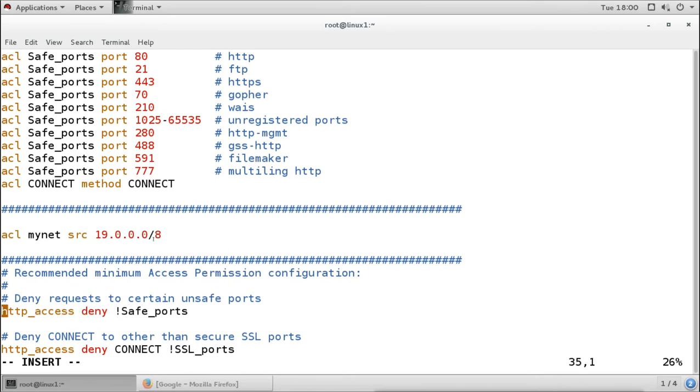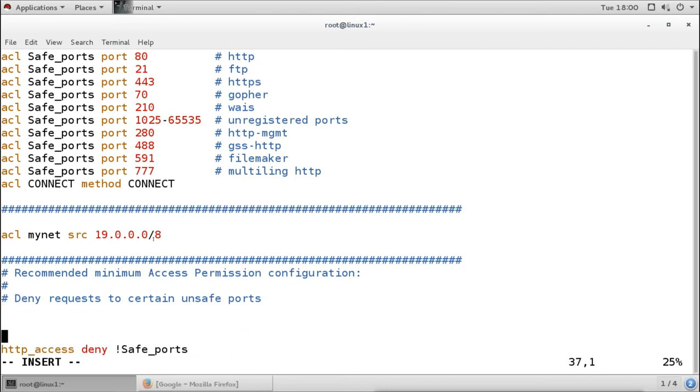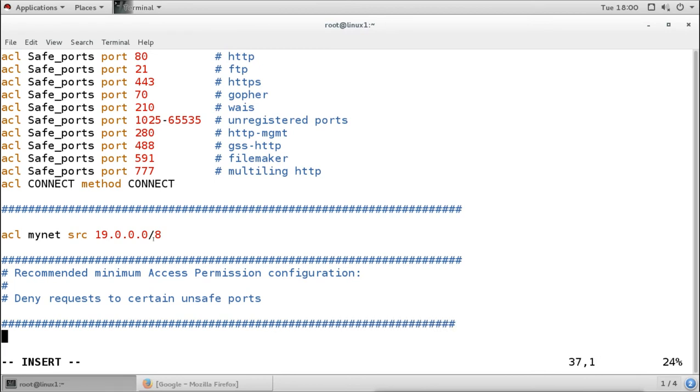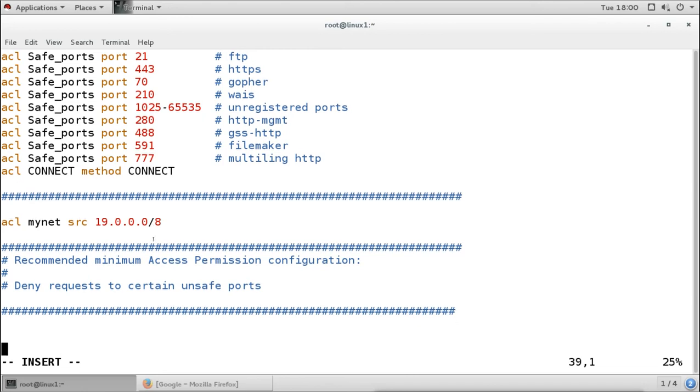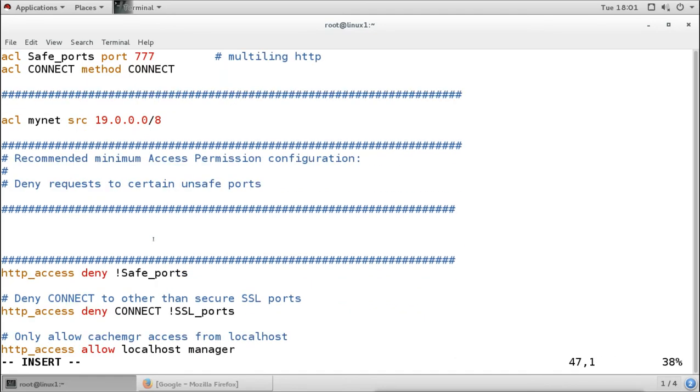Now remember, you have to make sure that you give the entry before any other entry, so that it is processed before any other entry. So before any other entry, I am giving my entry here: http_access allow. Now who do I want to allow? I want to allow my list. The name for my list is my net.